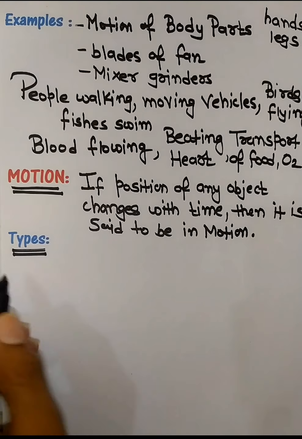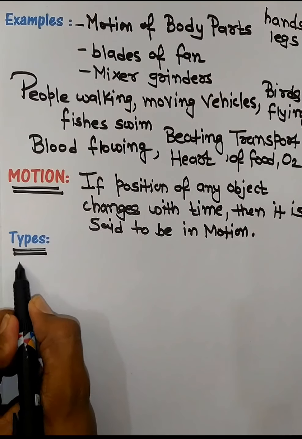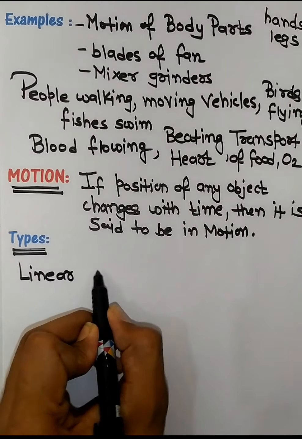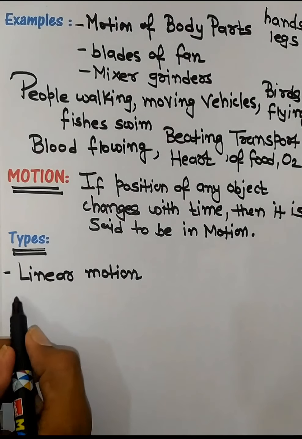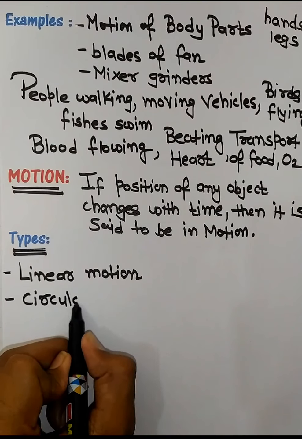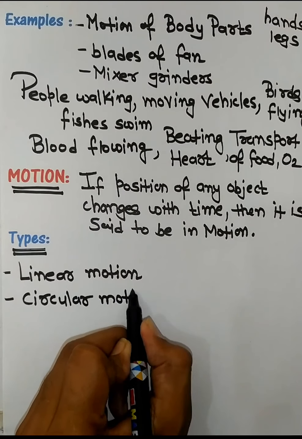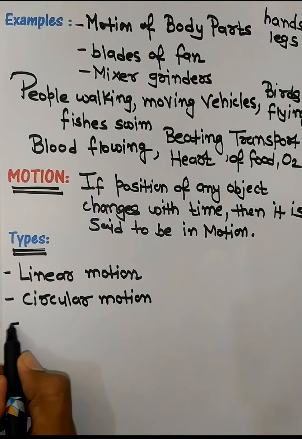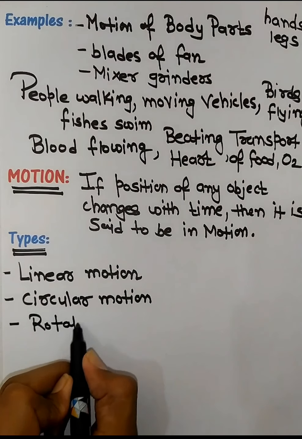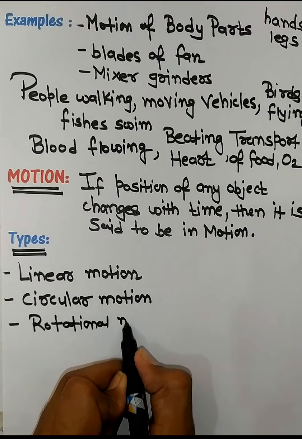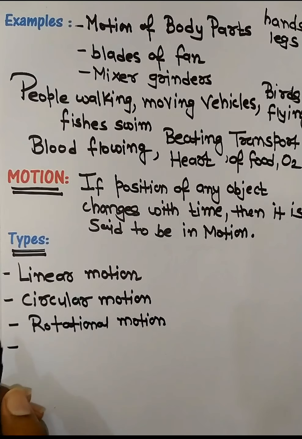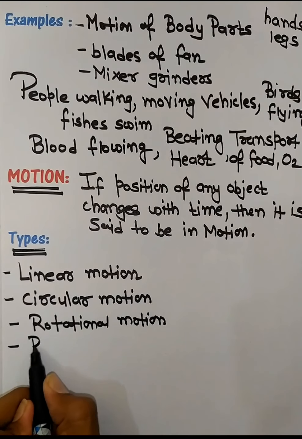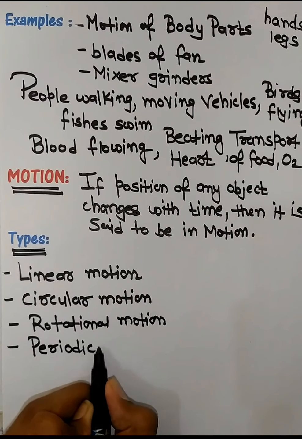So if we list out some simple types of motion, there may be linear motion, that is motion in a straight line. Next comes circular motion. You see the blades of the fan, they are moving circular. Next is rotational motion. Rotational motion example, you see the earth rotates on its axis. So if any object is rotating with respect to an axis, that is called rotational motion. Then we have periodic motion.